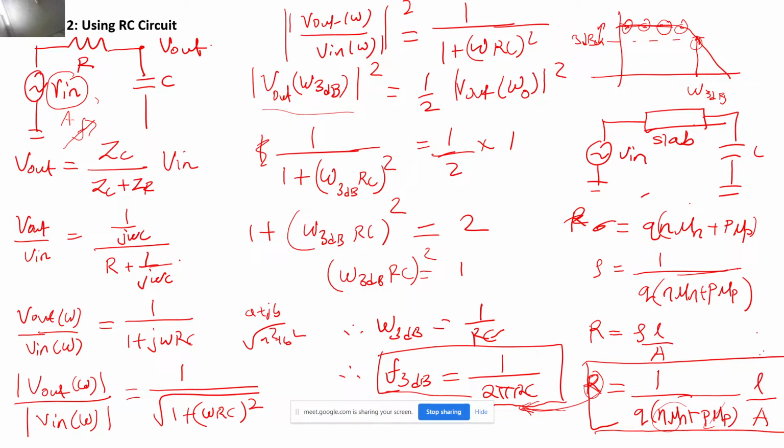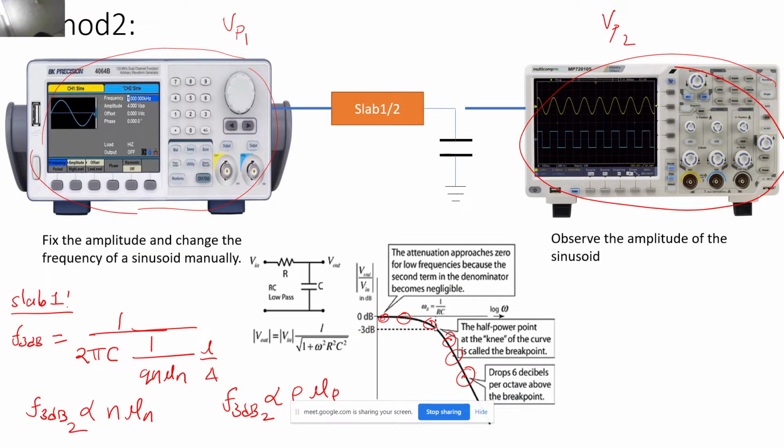So now this F3dB, as you can see, is proportional to n mu n, correct? And similarly, if I do the F3dB for another slab, slab 2, it will be proportional to p mu p, correct? So now some of you had said the mobility of electrons is always greater than the mobility of holes for most of the semiconductors that we have studied.